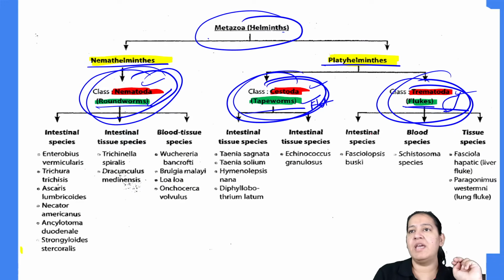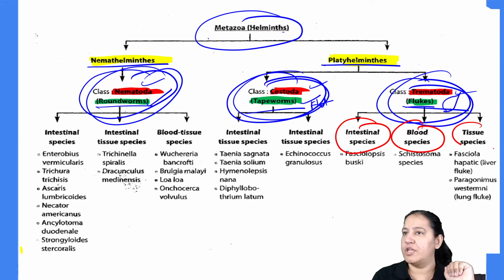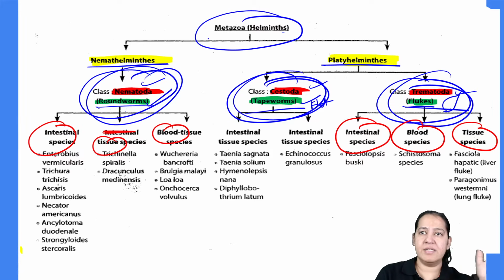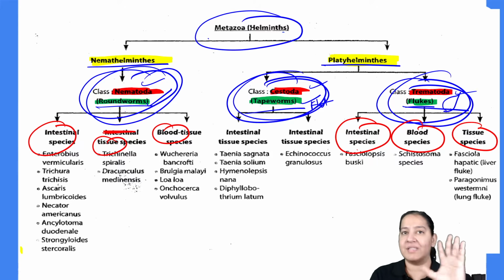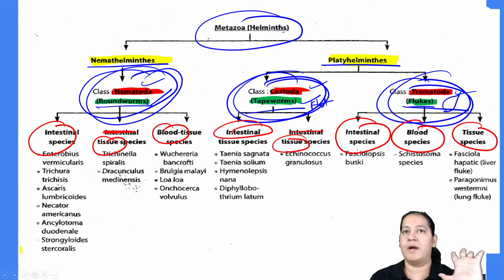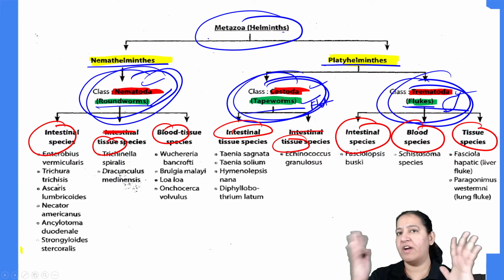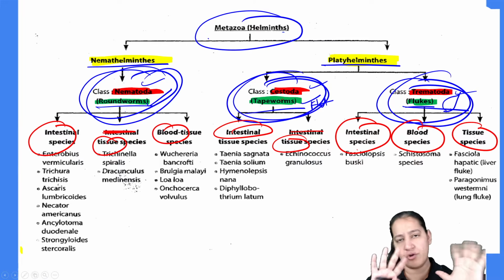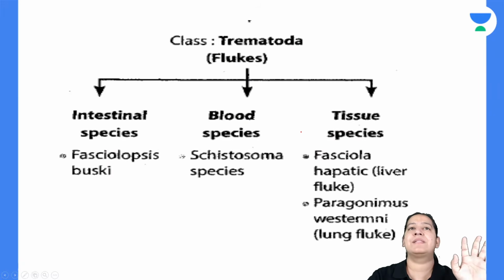Here, divide them into three categories: intestine, tissue, blood. But cystodes remain only in intestine or tissue, not in blood. So total 3 plus 3 plus 2, that is 8 categories. I will draw it for you, don't worry. So please learn the basic classification.